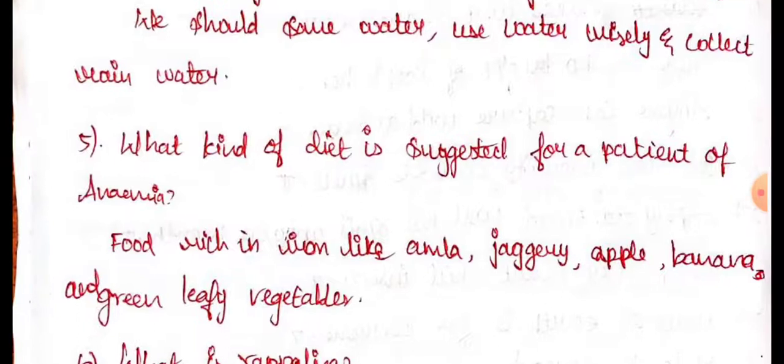Next, what kind of diet is suggested for a patient of anemia? Food rich in iron like amla, jaggery, apple, banana and green leafy vegetables. These type of food items are selected for a patient of anemia because it gives strength. So only these type of foods are selected.